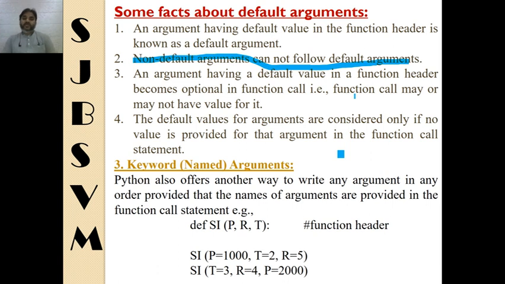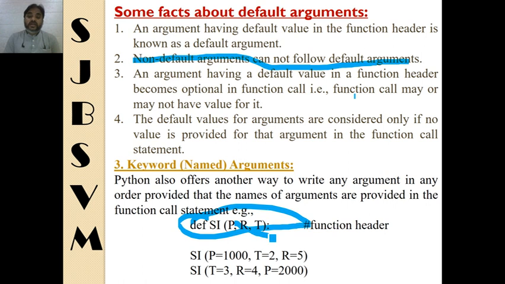So let us move to the third way of passing arguments. This is keyword or named arguments. As you can see in this function header, define SI(P, R, T), this header line has three variables P, R, and T. Now look at these two calls. SI is being called by giving the values for P, T, and R. But the order you can see here is P, T, and R. So now we are giving the values by the name of the arguments. So P will be assigned 1000, T 2, and R 5.